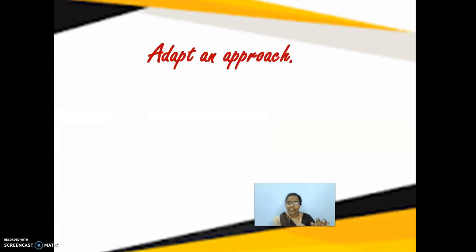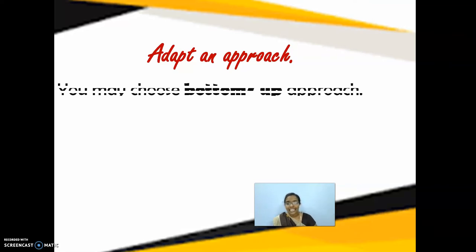Next, when you are ready with the keywords, the other technique which I can tell you is, you can adopt an approach. What is this approach? Is there any approach you have to read the reading comprehension passage? Do you have any such approach or a trick, children? If you have any approach like that, you can follow it, but see to it that it is useful. The approach which I am going to tell you is called the bottom-up approach.